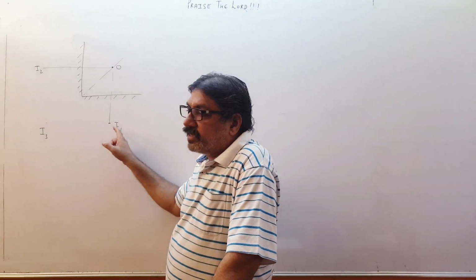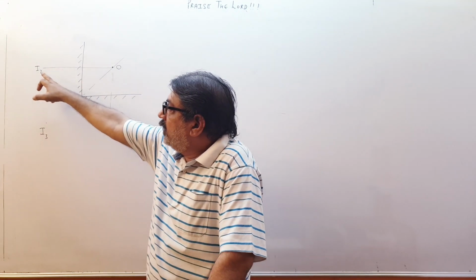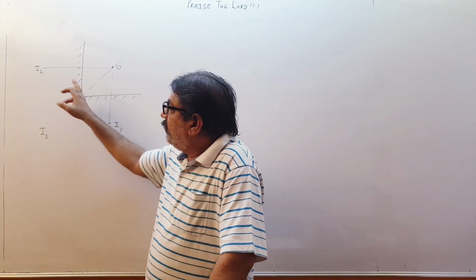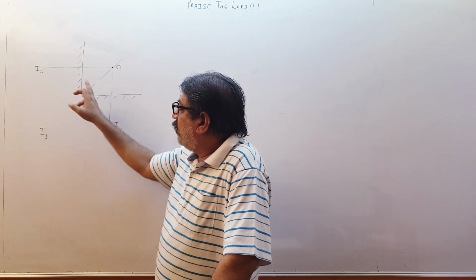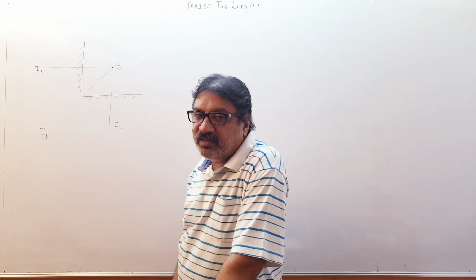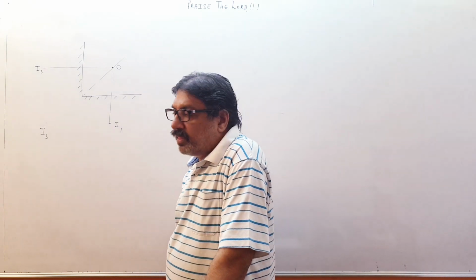Now this image will act as object for this mirror, and this image will act as object for this mirror, and this will form image of this, and this mirror will form image of this, and they will be coinciding. So this will be called I3. And what will be the position of images, children?